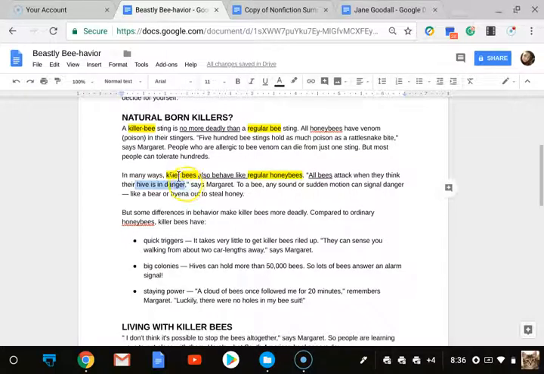So I'm going to underline that, because this is the comparison that's being made. I guess I could actually probably highlight this. Let's do the highlight.